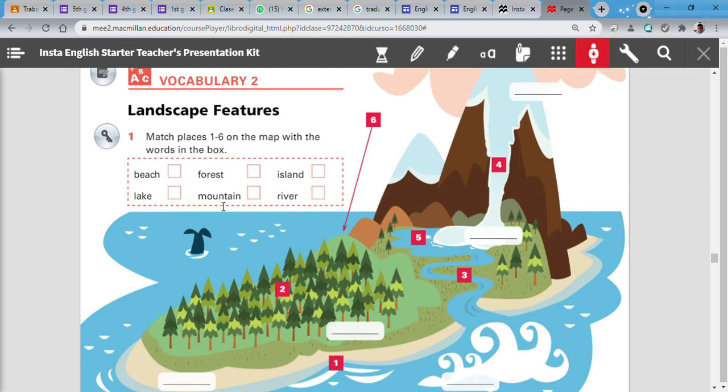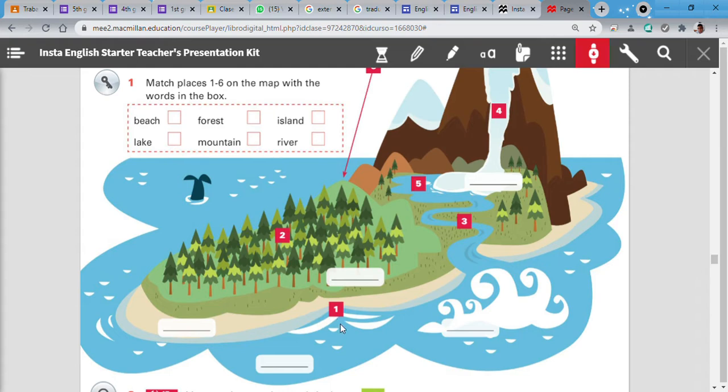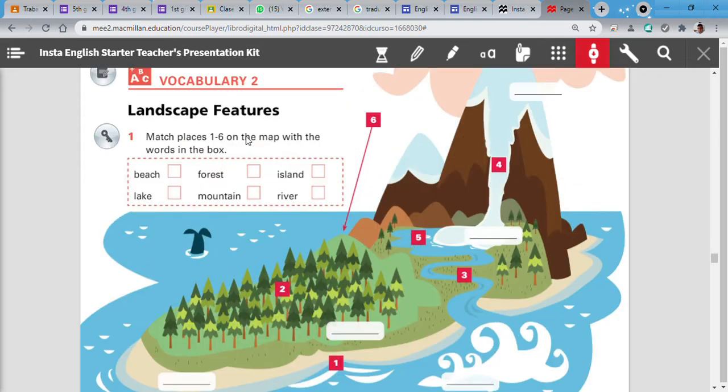For example, if I say number 1, what is number 1? Excellent. Number 1 is beach, not like Cerro Azul Beach or Miami Beach, etc. Let's continue with number 2. Excellent. Number 2 is the forest. Number 3. What is number 3? Yes, number 3 is the island. Number 4. What is number 4?